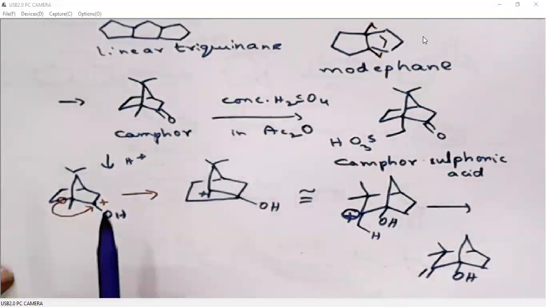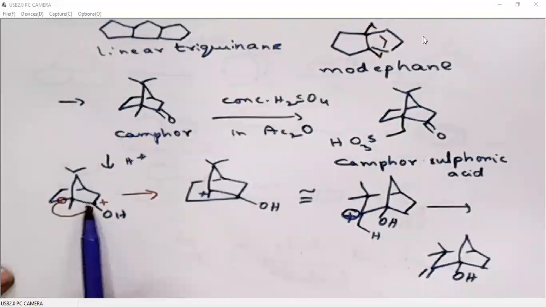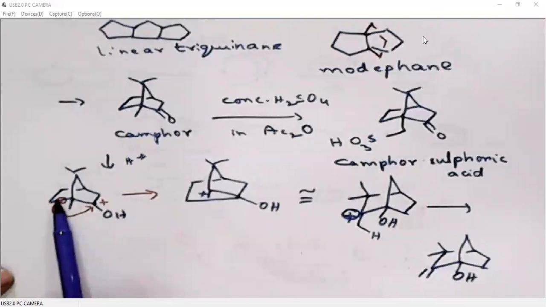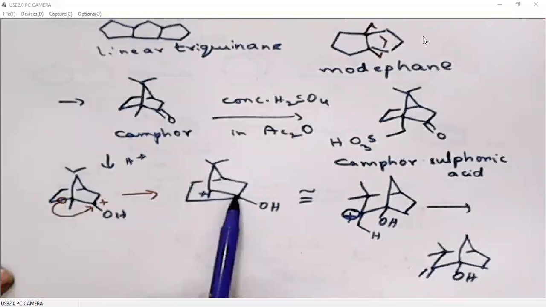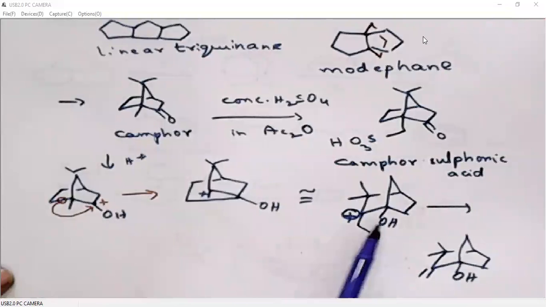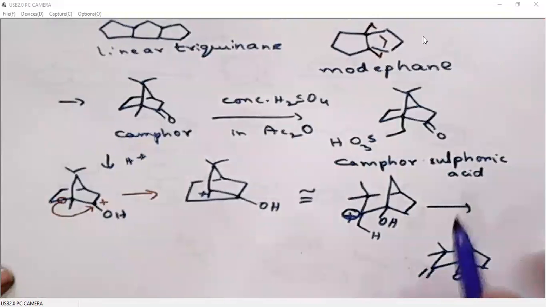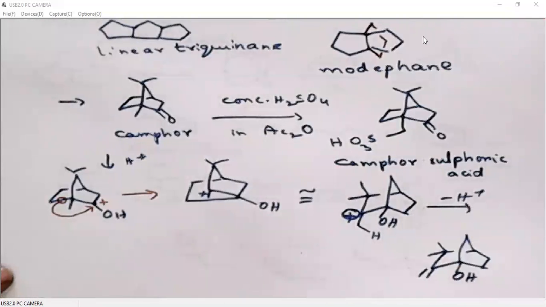Under protonation, we are generating this carbocation. This is an anti-periplanar bond, so it will easily undergo migration. So we are generating this carbocation. After loss of a proton from the methyl group, we are generating this double bond. Now the next step is exactly the reverse.